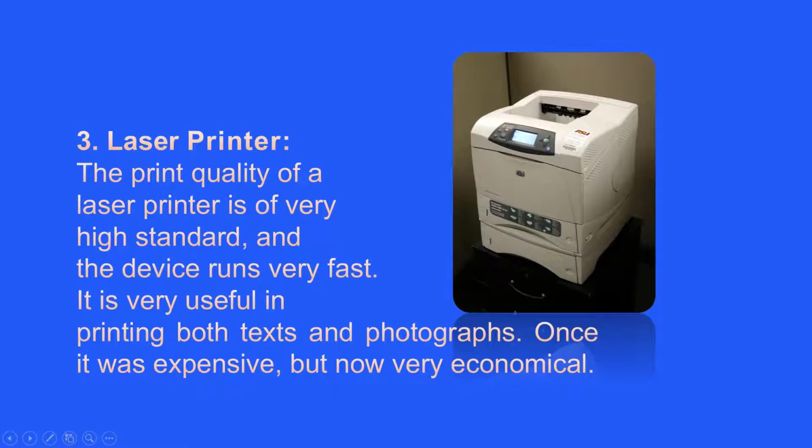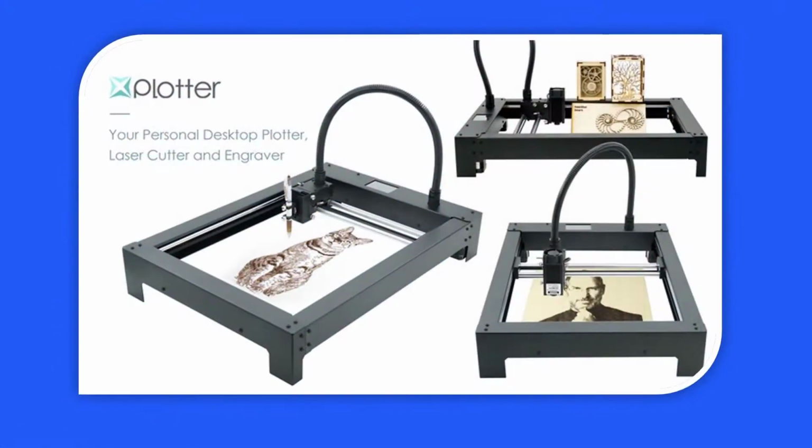Number 3. Laser printer. The print quality of a laser printer is of very high standard and the device runs very fast. It is very useful in printing both text and photographs. Once it was expensive, but now it is very economical. Besides those, the plotter is a kind of printing machine. It is used to print architectural designs, maps, etc. on paper big in size.